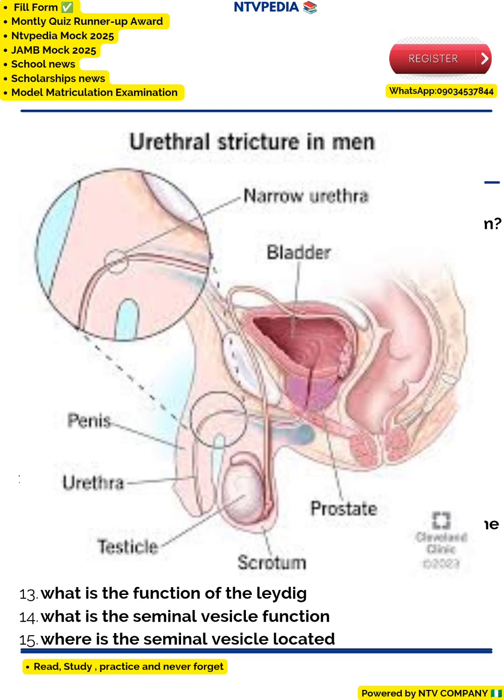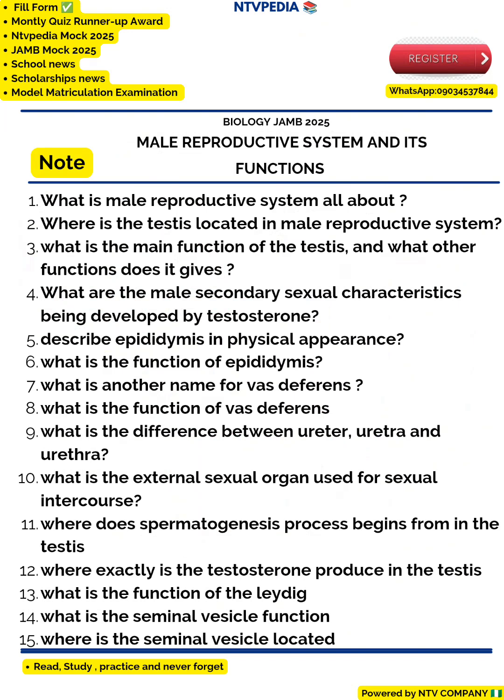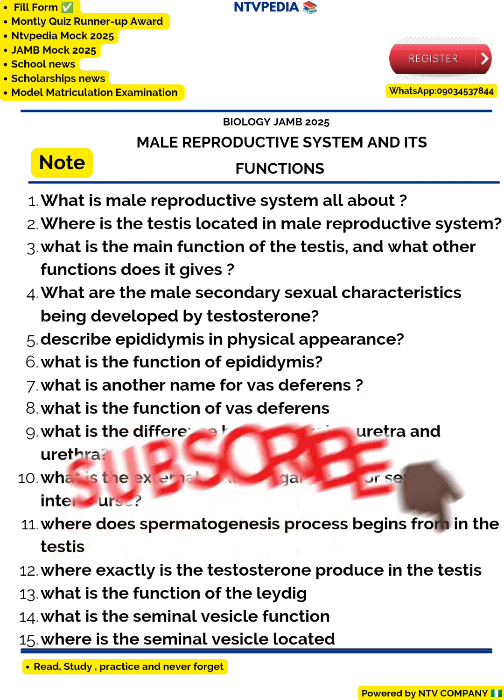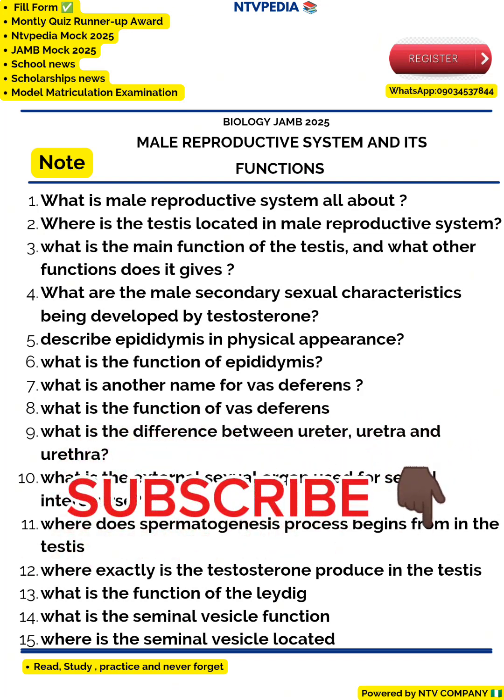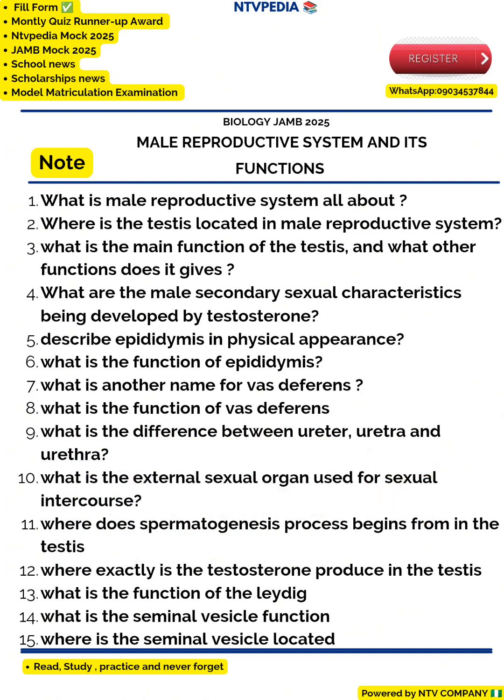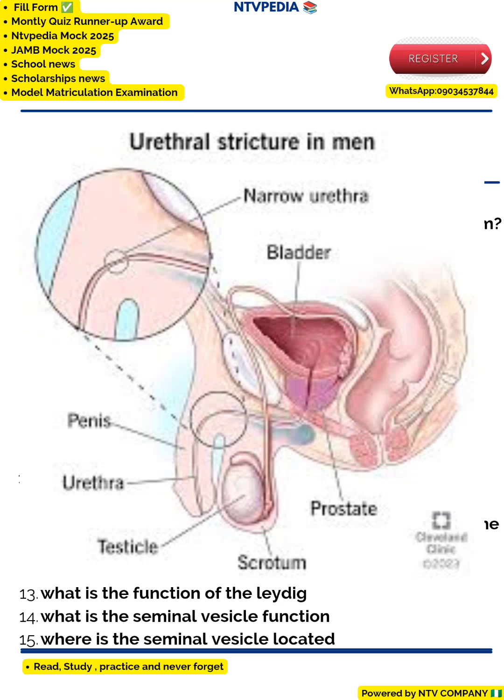So the next one is urethra, the one that has H in it. So the urethra is an organ in the male reproductive system that helps in ejaculation of sperm into the female vagina. And it also helps in releasing of urine, so dispensing of urine out of the body.